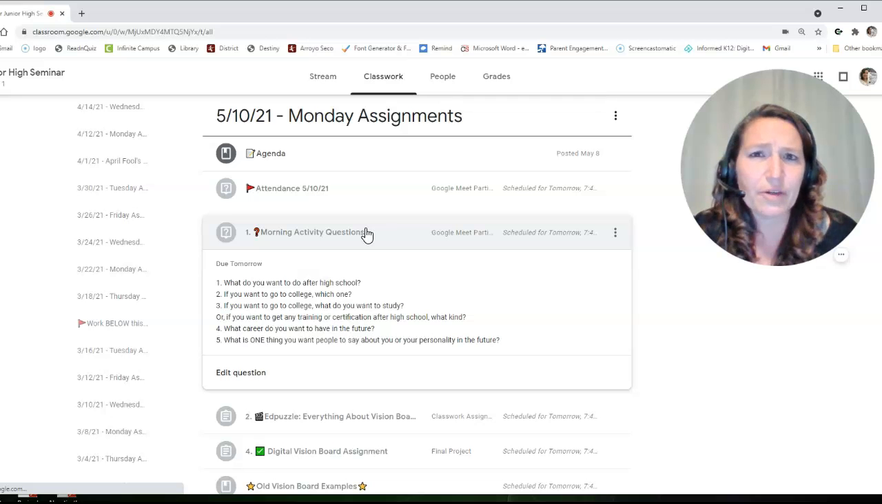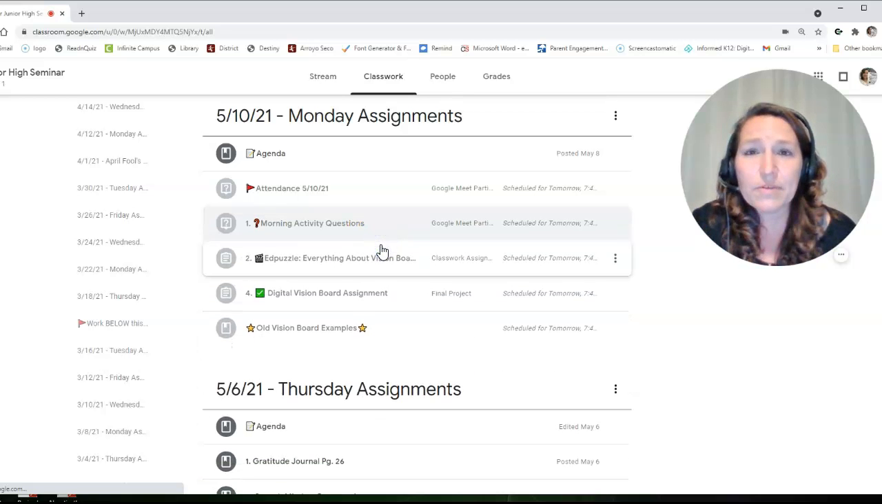I also want to know, what kind of career do you want to have? What do you want to be? And then what is one thing that you want people to say about you or your personality in the future? So I want to know a little bit about who you want to be in the future too. So take a minute and answer those 5 questions, please. You're going to get 1 point per question answered. So again, pause this video, go ahead and answer those questions now.